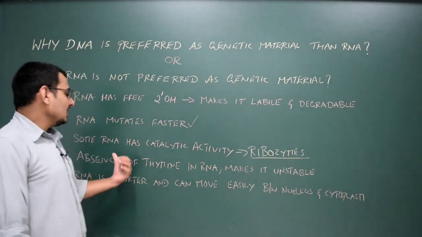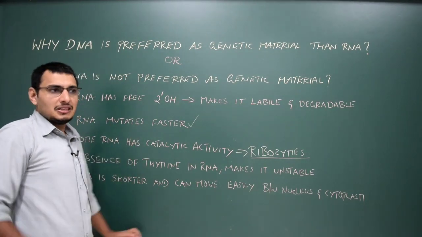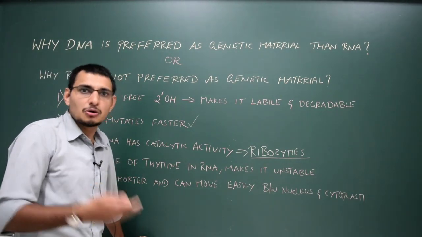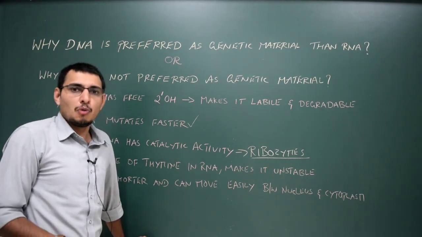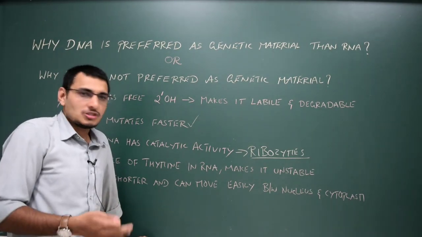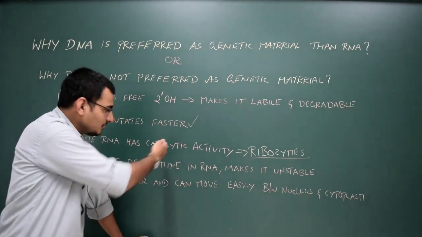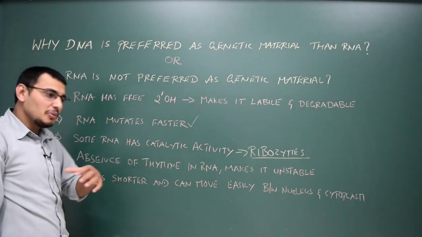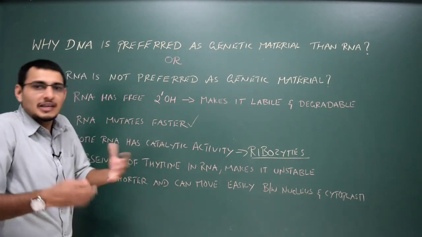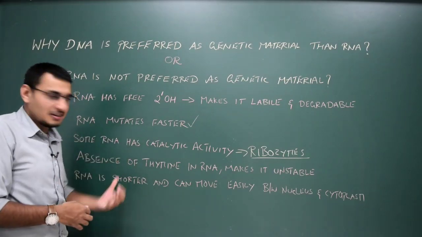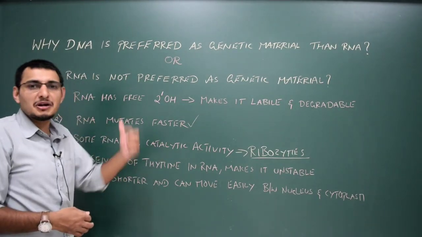If RNA helps in catalytic activity, then obviously it is highly reactive. It cannot be a good genetic material. In the sense, the boss should be the boss itself. Correct? So the boss cannot be an employee. The same thing is applicable here. The RNA behaves as if it is boss as well as employee. So it cannot be a good genetic material. And it's weaker compared to the DNA.